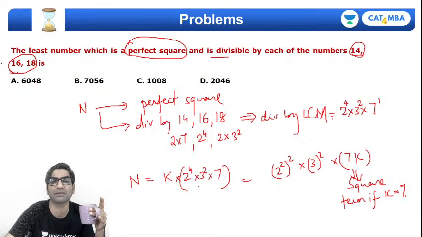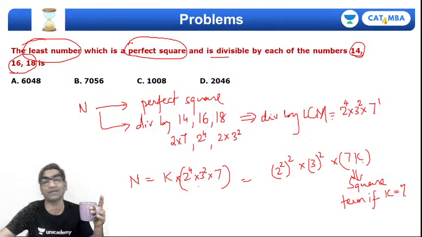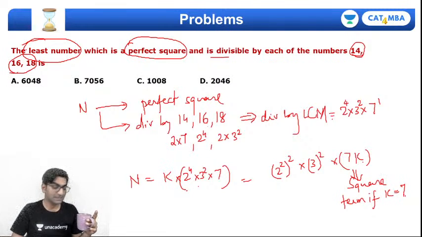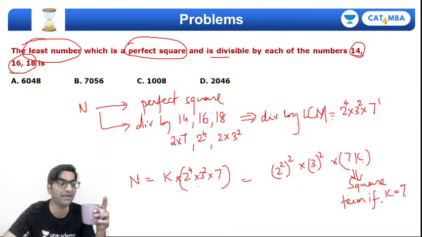So the smallest number that the question says, find the least number. The smallest value will be if k is 7, right? Other values can be k 7 into some square, right? It could be 7 into 4, 7 into 9, 7 into 25. It doesn't matter, right? But the smallest value will be if k is 7. तो अगर k equal to 7 डाल दें तो n क्या आएगा?